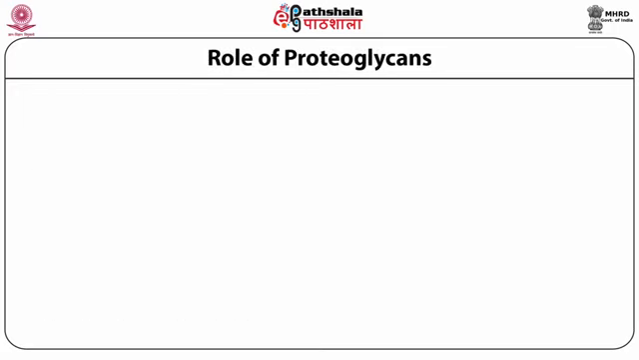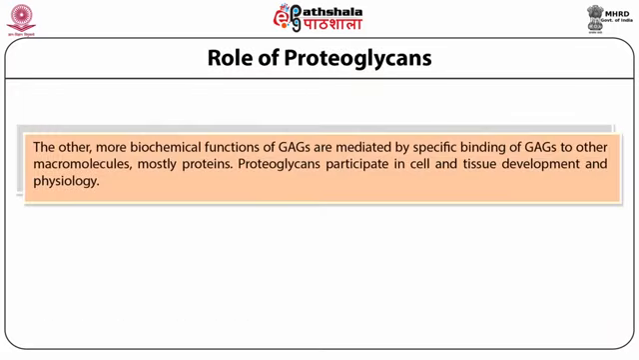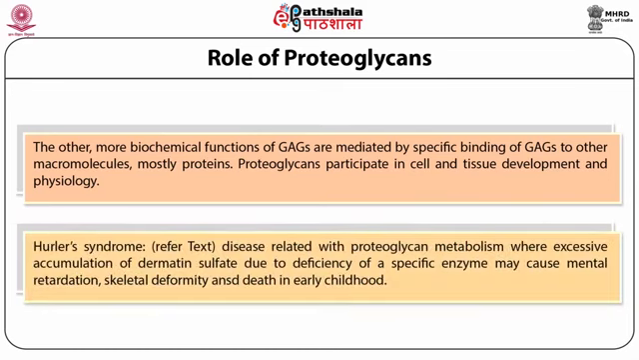Role of proteoglycans. The other, more biochemical functions of GAGs are mediated by specific binding of GAGs to other macromolecules, mostly proteins. Proteoglycans participate in cell and tissue development and physiology. Hurler syndrome is a disease related to proteoglycan metabolism, where excessive accumulation of dermatan sulfate due to deficiency of specific enzymes may cause mental retardation, skeletal deformity and death in early childhood.